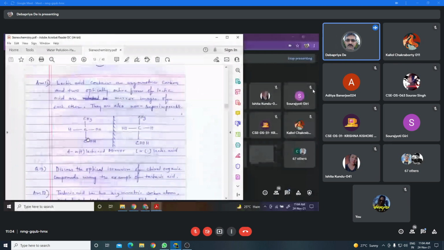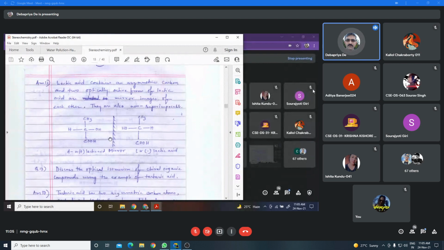If we want to draw the two optical isomers of lactic acid, we have to draw the mirror image of this structure. The mirror image of this structure will be this. This is D or plus lactic acid, and this is L or minus lactic acid. These are the two different optical isomers of lactic acid.